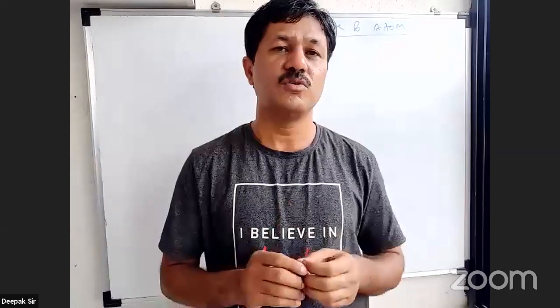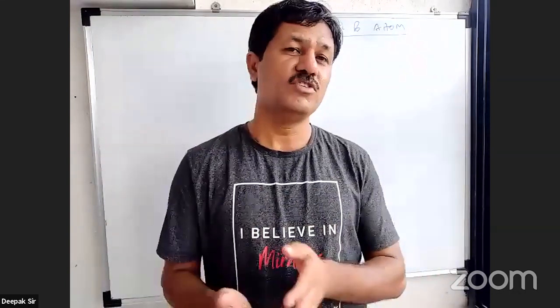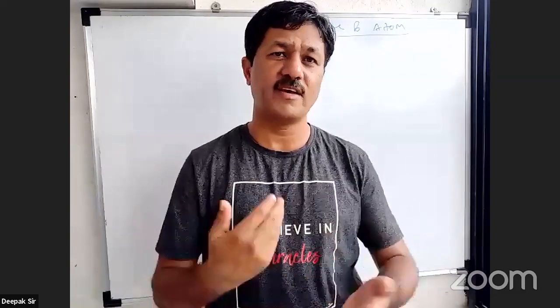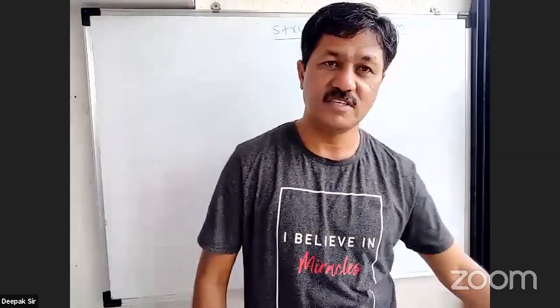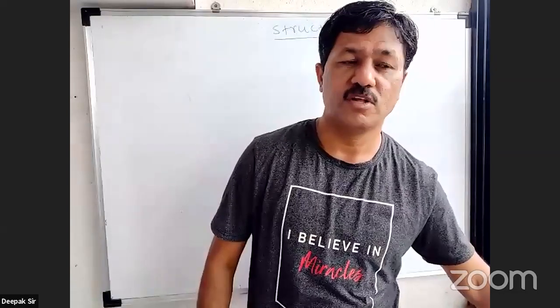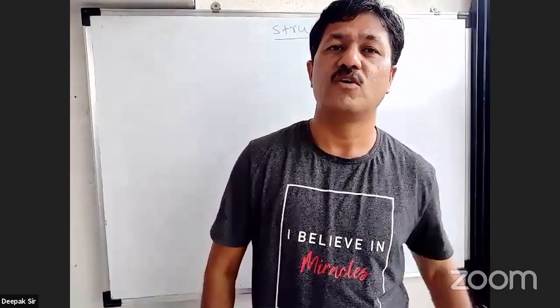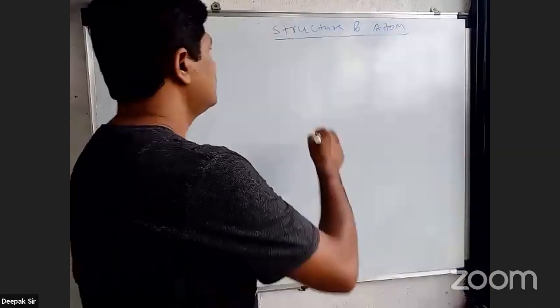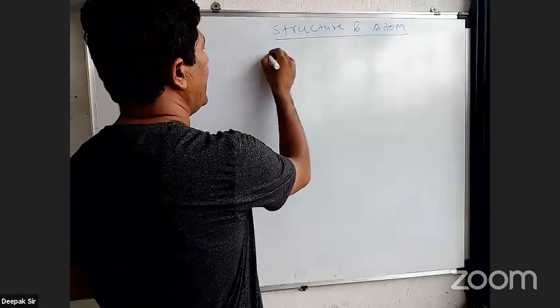तो पहला मॉडल जो बात करते हैं हम लोग, that is you can say Rutherford's atomic model. ठीक है? Actually J.J. Thomson पहला आना चाहिए, क्योंकि J.J. Thomson के बाद Rutherford अच्छा जाता है. तो चलो कोई बात नहीं, हम लोग पहला J.J. Thomson atomic model लेते हैं, फिर उसके बाद हम Rutherford's atomic model लेते हैं. ठीक है? So we have to discuss different atomic models. So let's move ahead with the atomic model.